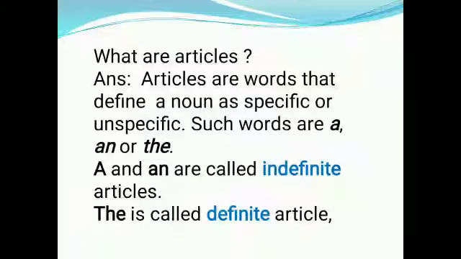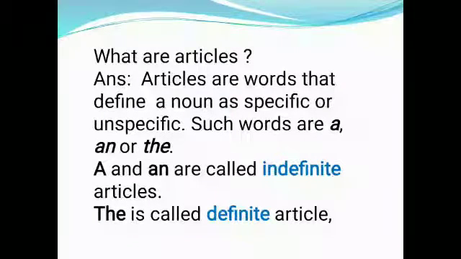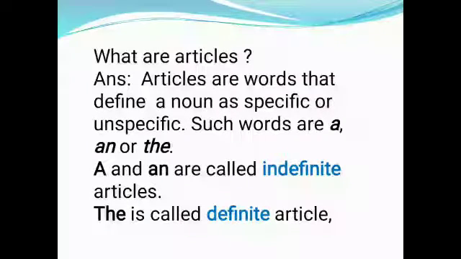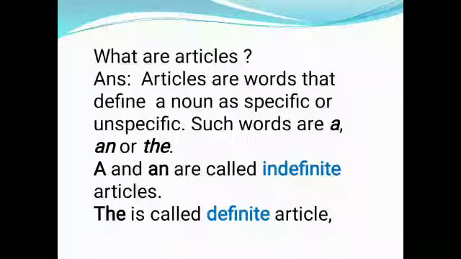The third meaning is that the words like a, an, and the that we use in different sentences in English are known as articles. So, children, we are going to study all about the third meaning of the word article in detail. That means when to use a, when to use an, and when to use the.